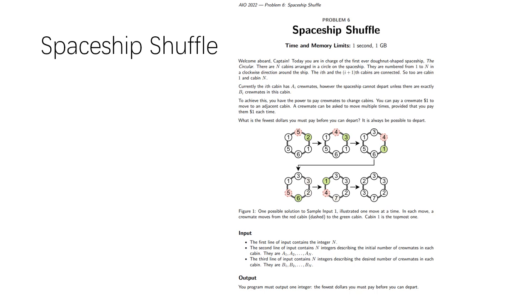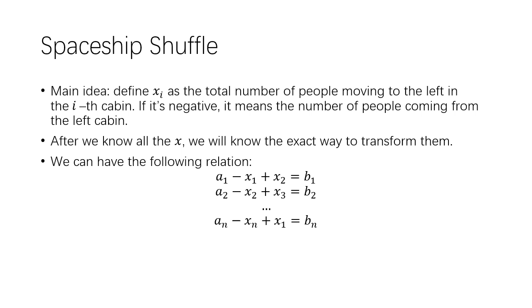And finally, the last question, the sixth problem, which is Space Shift Shuffle. This is a very hard math problem, so there will be lots of math formulas. The main idea is to define xi as the total number of people moving to the left in the ith cabin. If it's negative, it means the number of people coming from the left cabin.